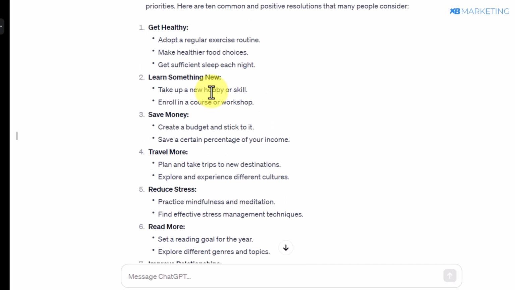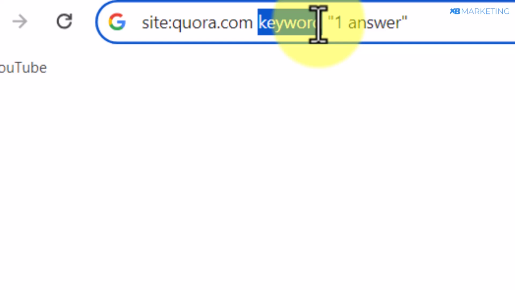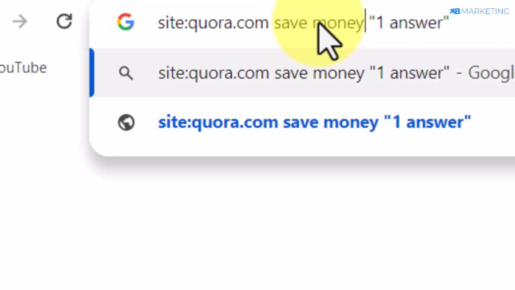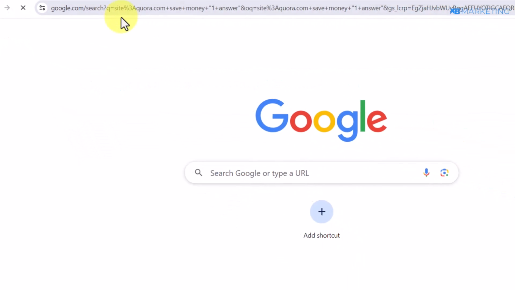So all you need to do from here is pick any niche of your choice from this list. I'm going to take save money as an example right here. I copy this keyword and go over to Google. Once you come over to Google, type in this search string, and make sure you replace this keyword with whatever niche you're working with. Just like I said, I'm taking save money as an example. Once you do this, click on search.